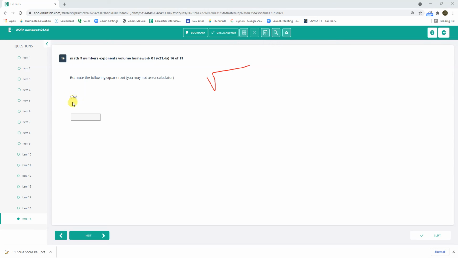Square root of 62. Who are his neighbors? Yep. There's the neighborhood. He fits in right between 49 and 64, so he's somewhere between 7 and 8. But he's closer to 8, so it's going to be like a 7 point. I'd go with a 7.9 or 7.8. Either of those should be acceptable. 7.9 or 7.8. Let's see if they're both good.